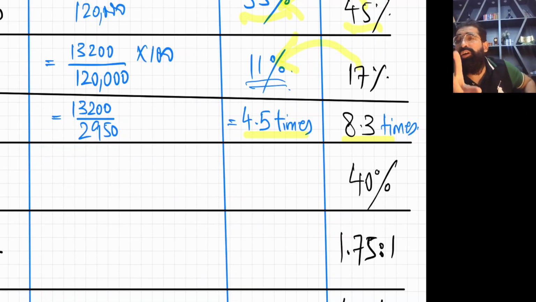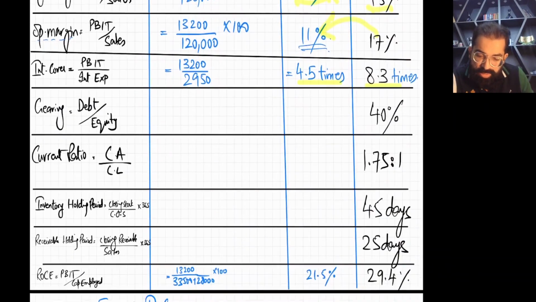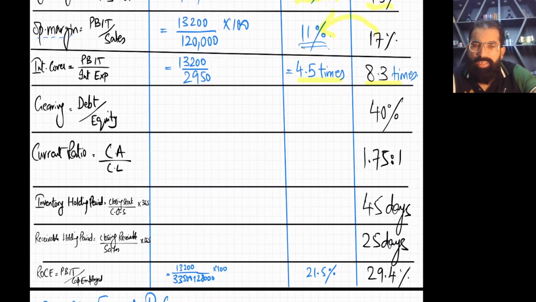Why? Because we are already highly geared. We are extremely highly geared. We have taken a lot of loan. So this is a negative point for our lenders. So normally lenders don't give loans to such parties with less interest cover, because now our interest paying ability is low. So this is something dangerous for lenders to give us loan. Okay, right? So now we are moving towards these remaining ratios, and then we'll discuss the remaining part.